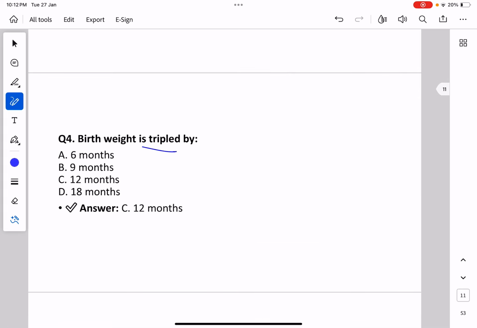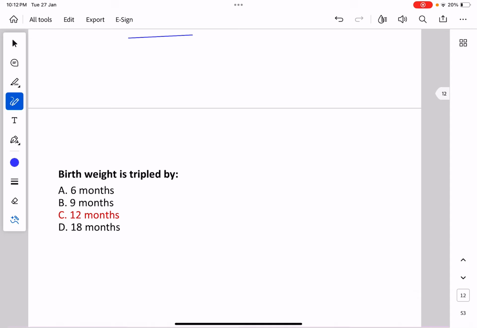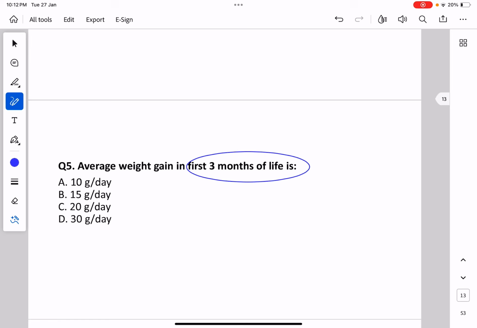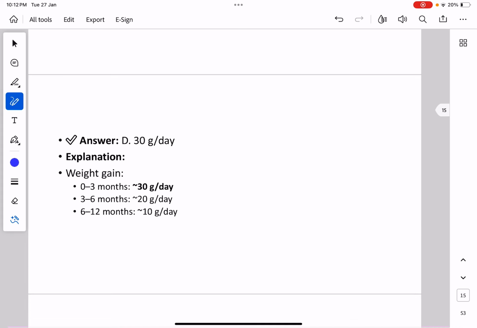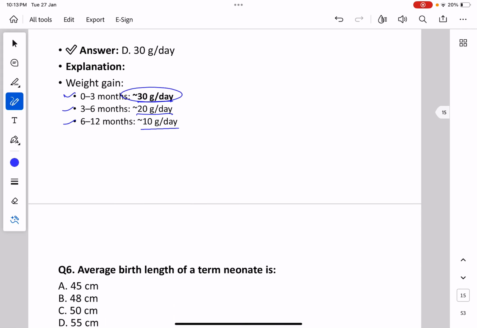Next question: birth weight is tripled by, as we have already dealt with in the previous MCQ. So it's 12 months. Now, average weight gain in the first 3 months of life. Options are 10 gram per day, 15, 20 or 30. The answer for this is 30 gram per day. So for the first 3 months of life, the average weight gain in a newborn is 30 gram per day. For 3 to 6 months, it's 20 gram per day, and for 6 to 12 months, it's about 10 gram per day. Mostly this 30 gram per day is asked.